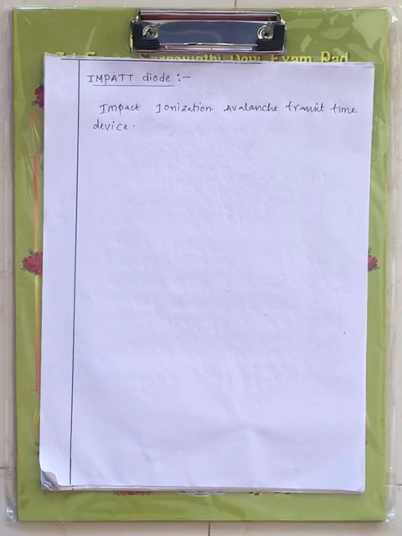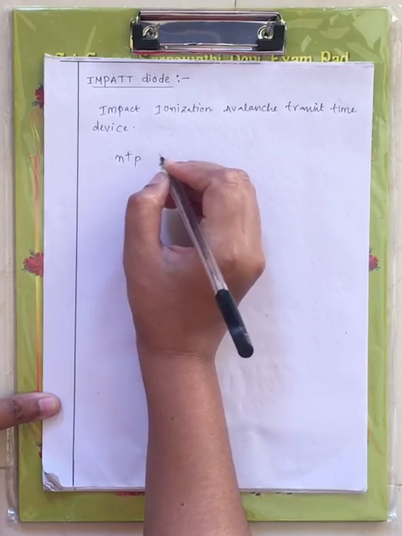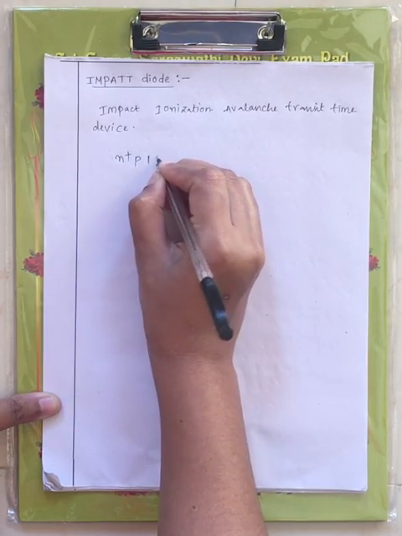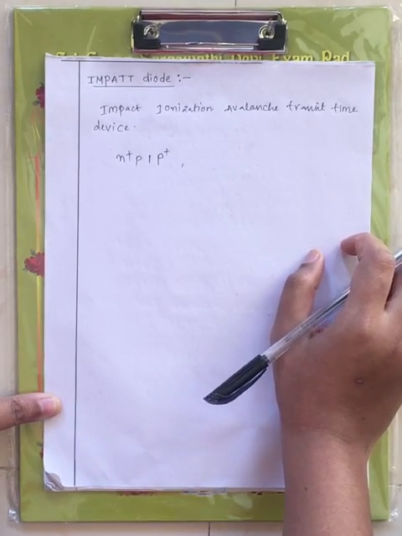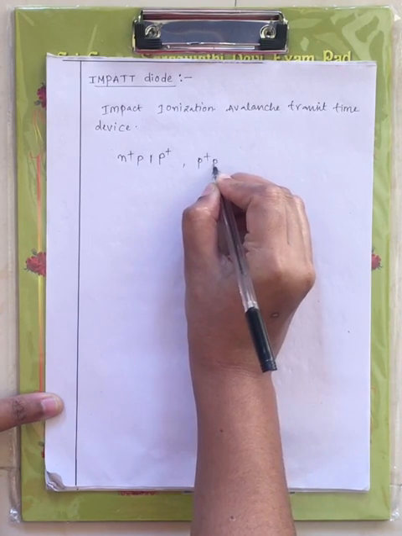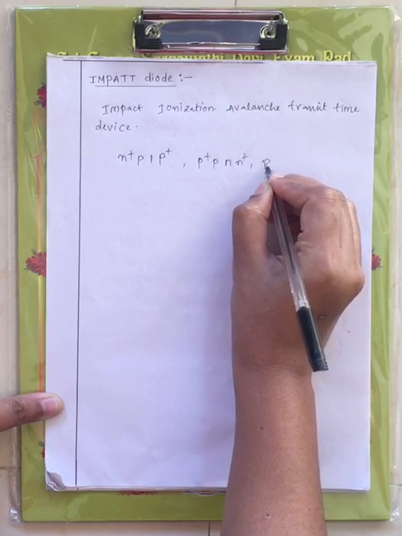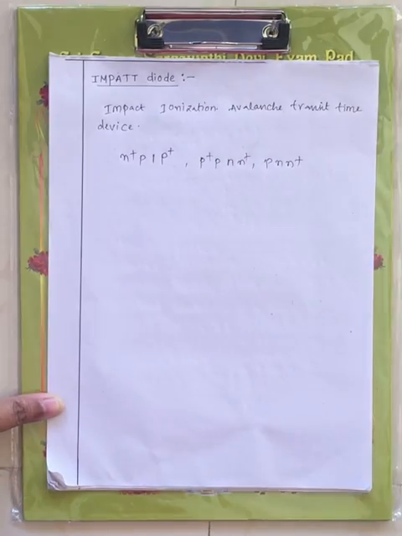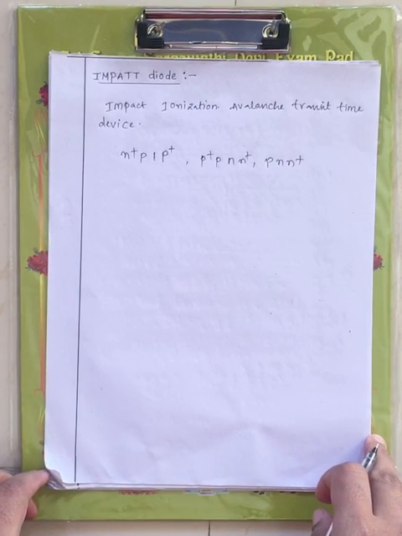Now these impact diodes are available in different forms. Now what are those different forms? The first form is N plus P I P plus. This is one form of impact diode which is available. Coming to the next form, P plus P N N plus. And next, P N N plus. These are the different forms available for your impact diode.